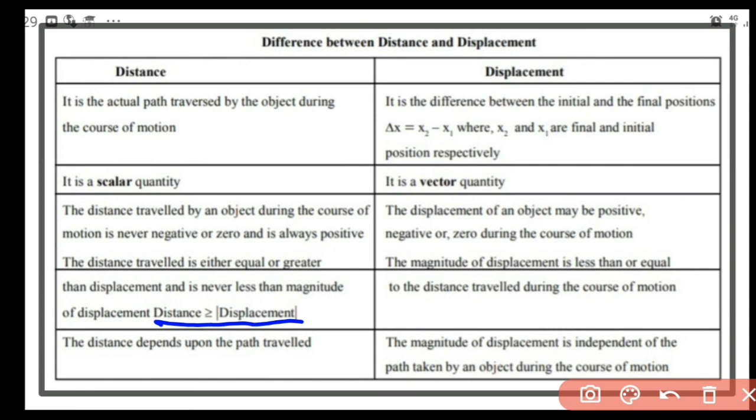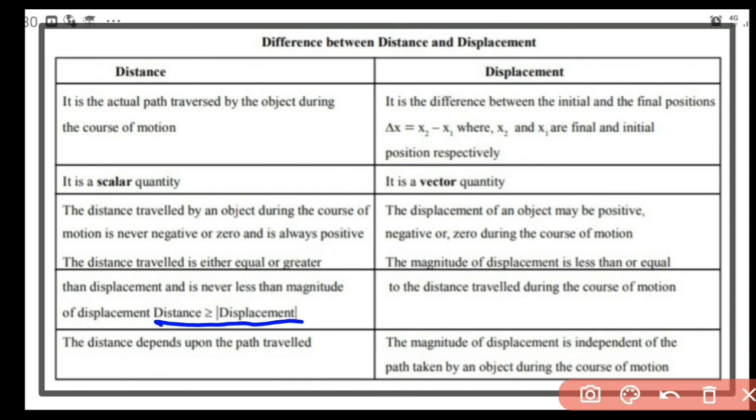Equal to means it can be, as we discussed in the first case, it can be equal to, but it will never be greater than. That means magnitude of displacement will never be greater than distance. Got it? Then distance depends on path traveled. But what about displacement? Displacement is independent of path followed.